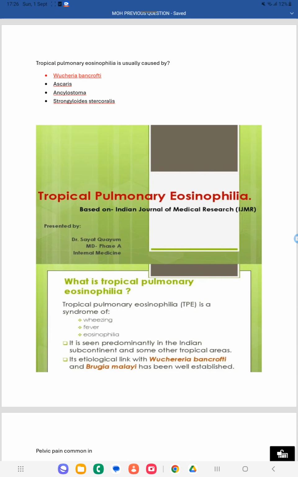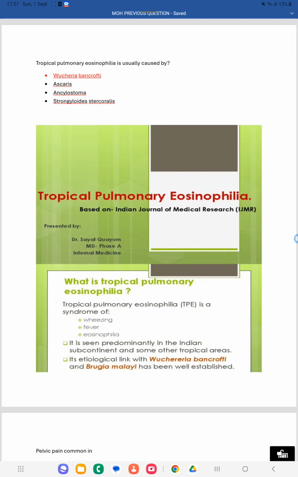Another term is there: tropical pulmonary eosinophilia is also known as Weingarten's syndrome. So here the question was, tropical pulmonary eosinophilia is usually caused by which organism. It is associated with lymphatic filariasis, and lymphatic filariasis is caused by Wuchereria bancrofti. So the answer for this question is Wuchereria bancrofti.